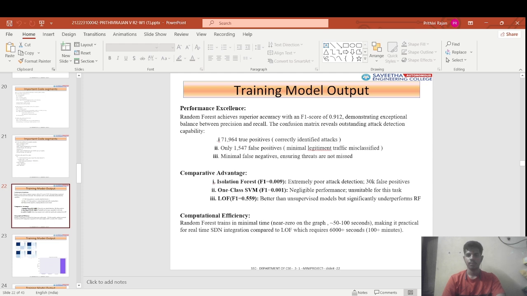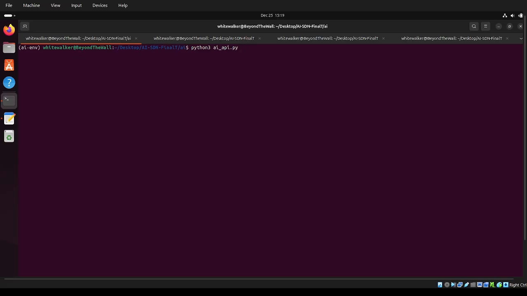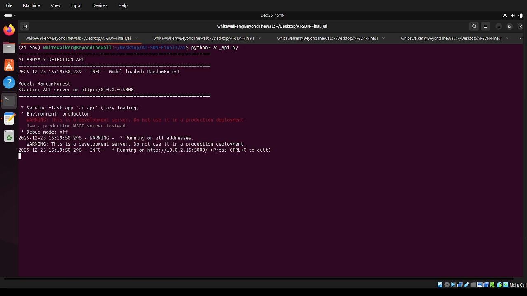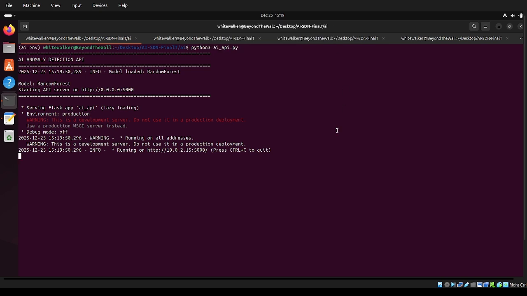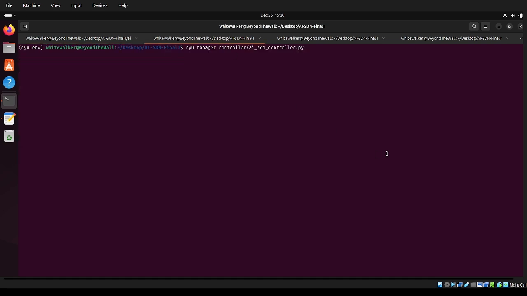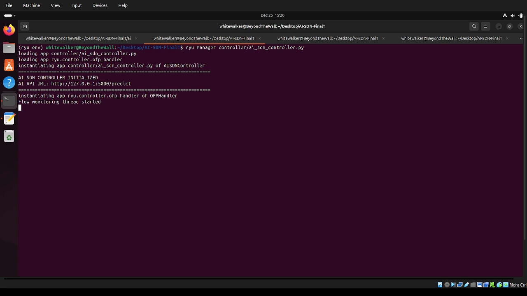Let's start our project demonstration. Let's move on with the deployment and demonstration process. Here we are running the AI API script to turn on the AI API used for this project. The AI anomaly detection API is running and waiting for requests on port 5000 on localhost. On another terminal, we are running the Ryu manager, in which we have the Ryu controller set up, custom made for this. The thread is started and waiting for a switch to connect.